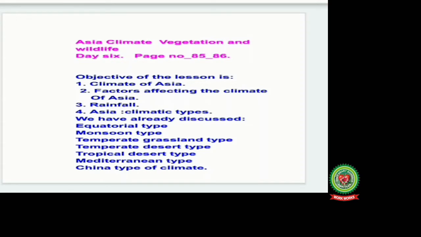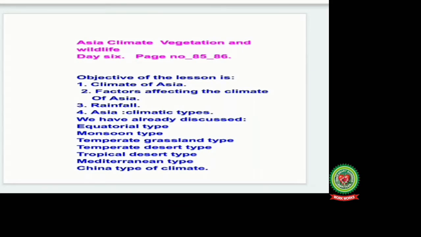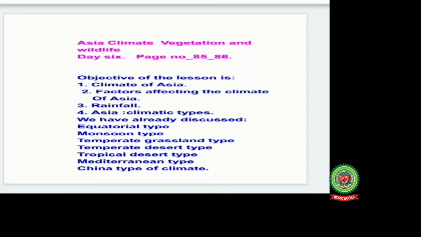Welcome back to geography class. We were discussing Asia, climate, vegetation, and wildlife. Today is day 6, and today we are going to do page number 85 and 86. Before that, I must tell you what the objective of the lesson is. Objective of the lesson is climate of Asia, factors affecting the climate of Asia, rainfall, Asia climatic types.